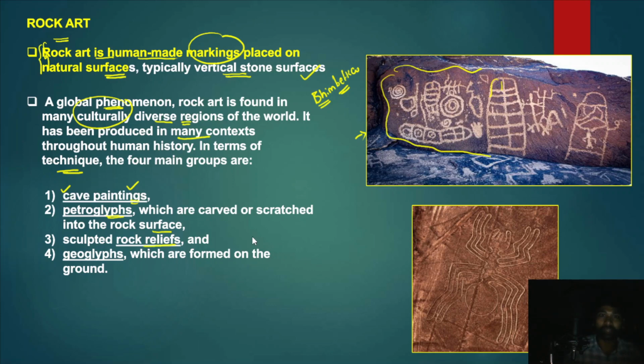And after that sculpted rock reliefs. Okay, so there are certain sculpted rock reliefs also, and then geoglyphs. So this is how the geoglyphs actually look like. Now you cannot observe geoglyphs on the surface, so you have to go to a certain height and only then you can observe these geoglyphs, and these geoglyphs usually look like this.